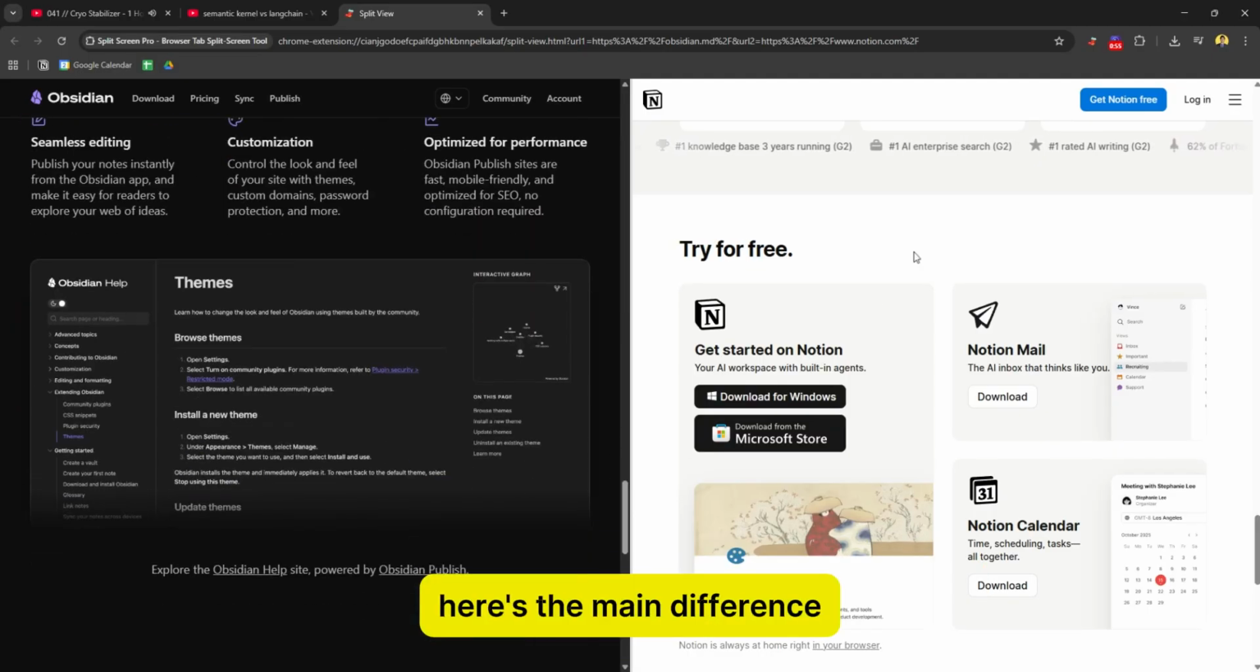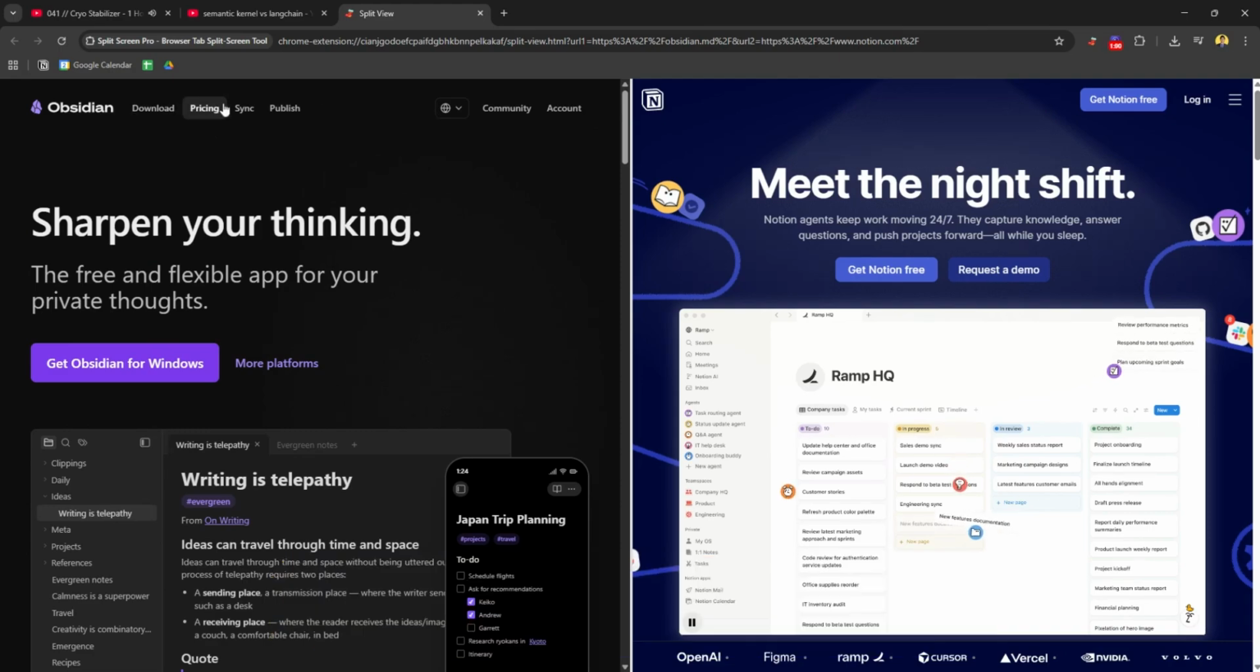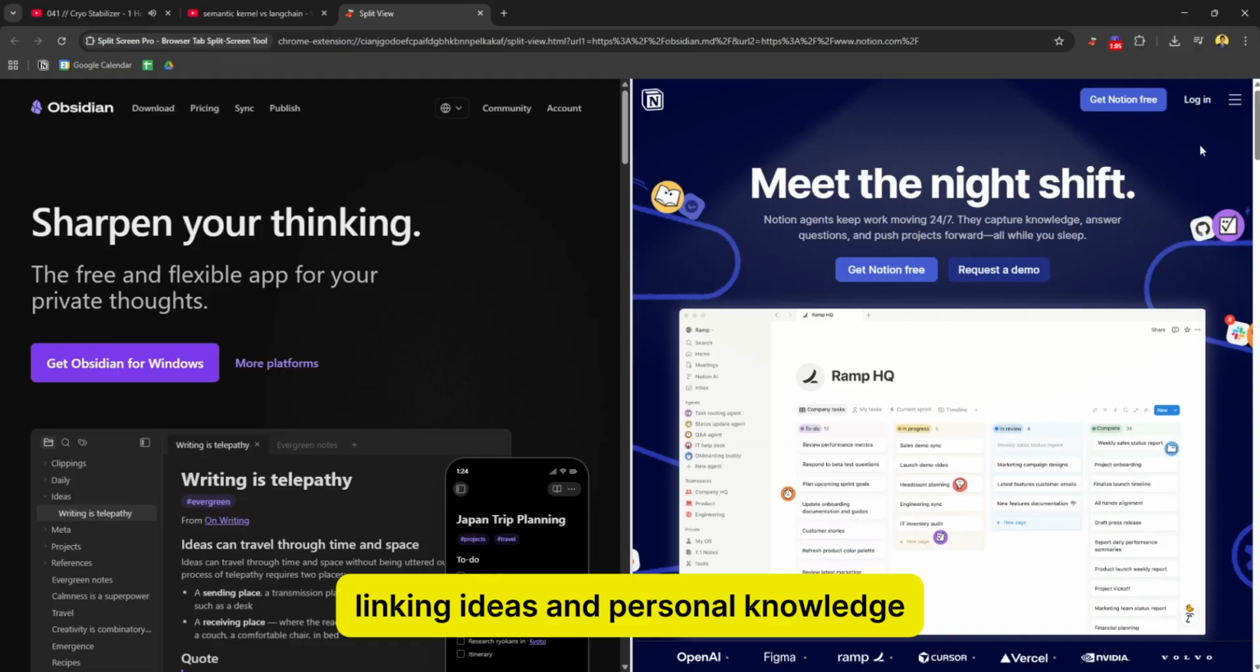Here's the main difference: Notion is more visual and flexible for many use cases. Obsidian is more powerful for linking ideas and personal knowledge.